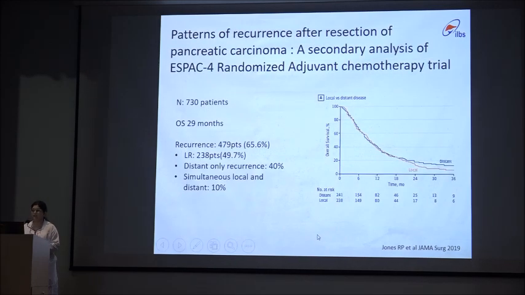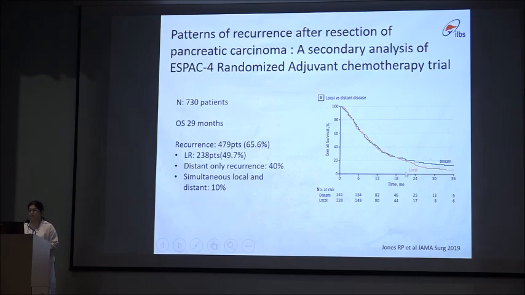In the secondary analysis of the ESPAC-4 randomized adjuvant chemotherapy trial, in which gemcitabine was compared with gemcitabine plus capecitabine, there was an overall survival of 29 months, but local recurrence was in about 50% of the patients.